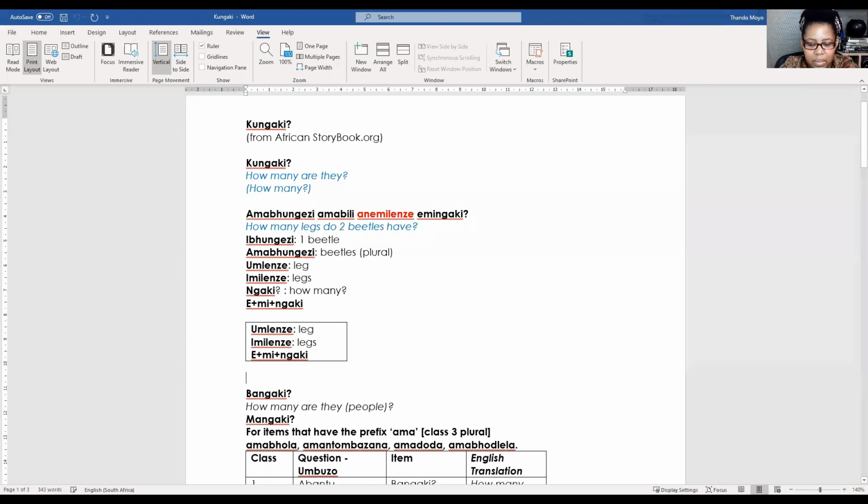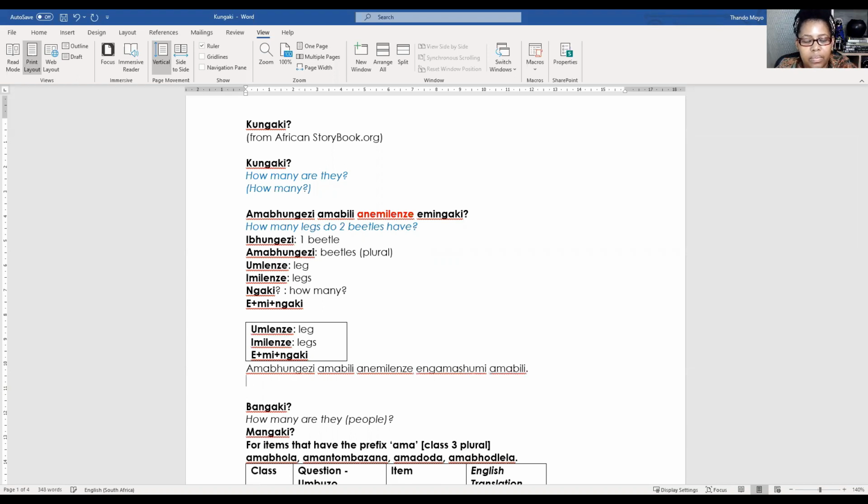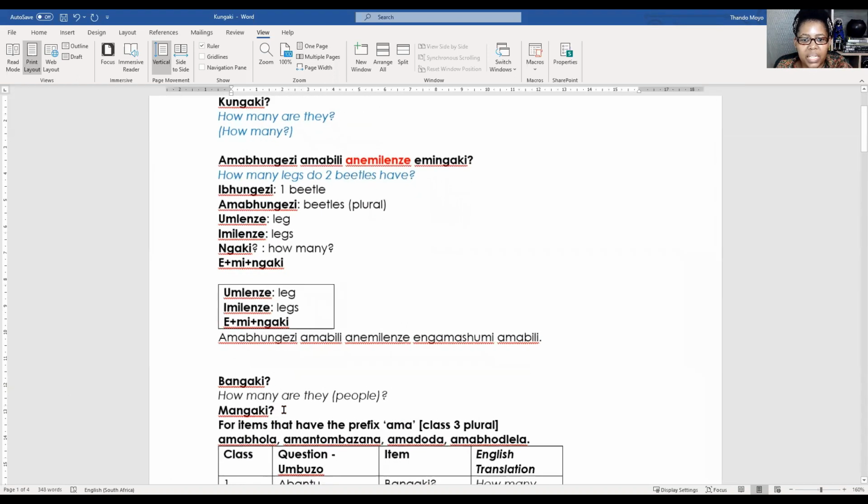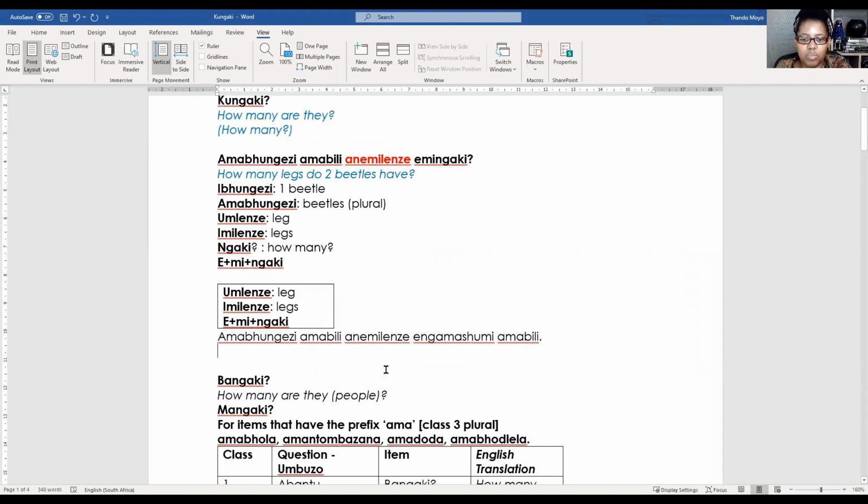Amabhungezi amabili anemilenze engamashumi amabili.